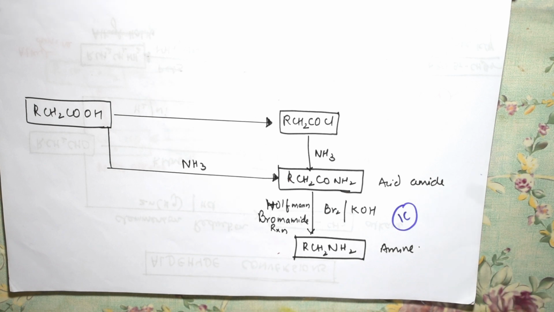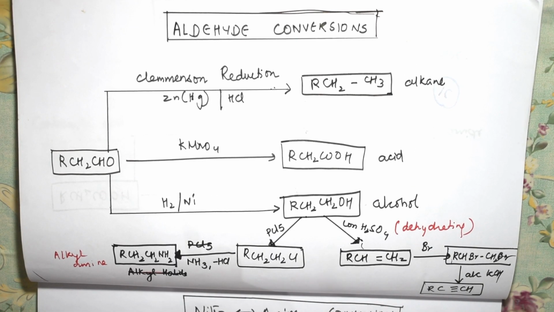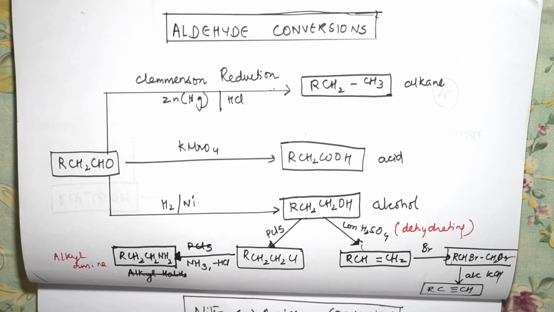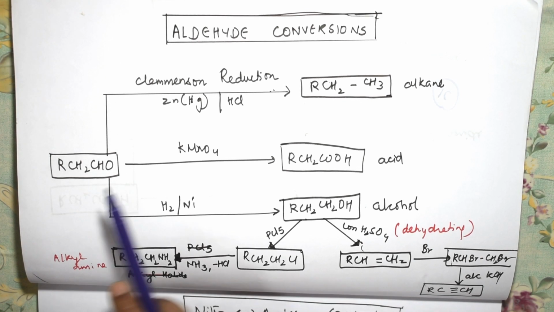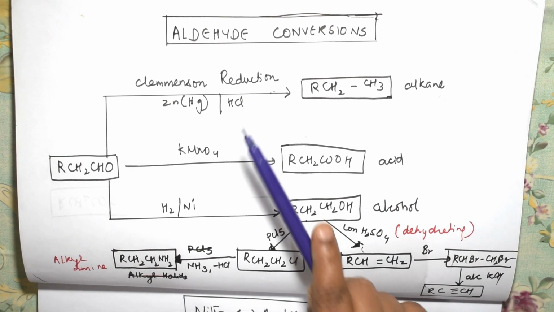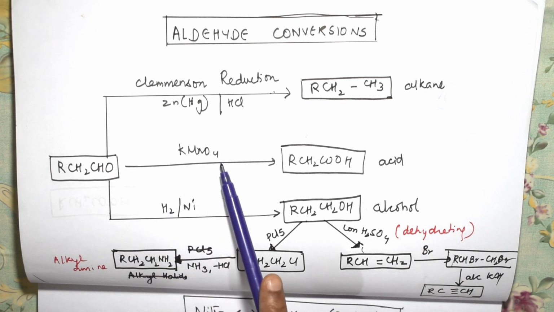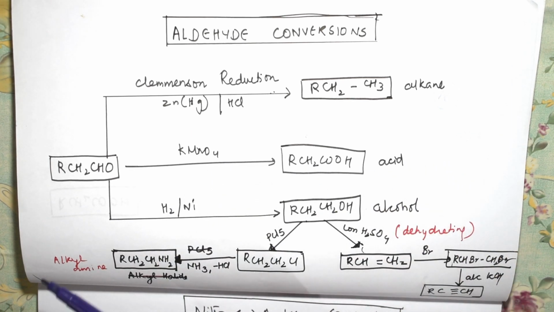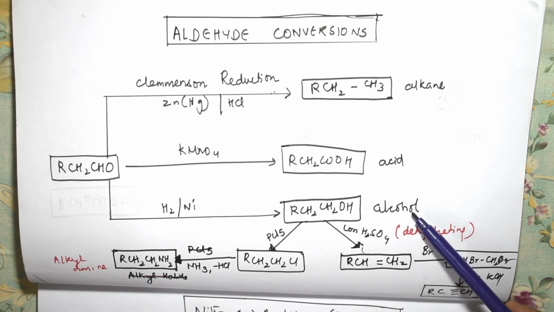Now let us come and see the next chapter. Let us see the next conversion, that is aldehyde conversion, students. Here aldehydes can be converted to alkanes using Clemmensen reduction. Aldehydes on oxidation give us acids. Aldehydes on reduction give us alcohols.